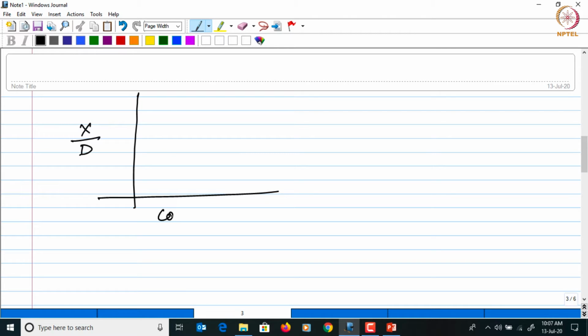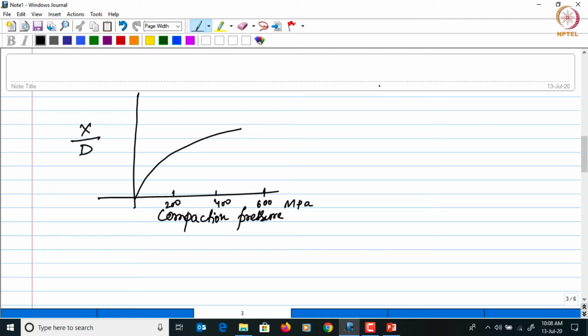So let's see how that varies with the compaction pressure. As the compaction pressure is increased, the densification will also increase in this manner. Okay,